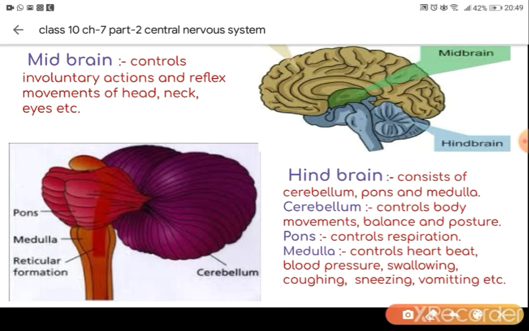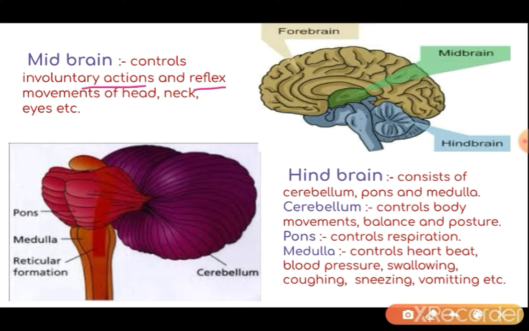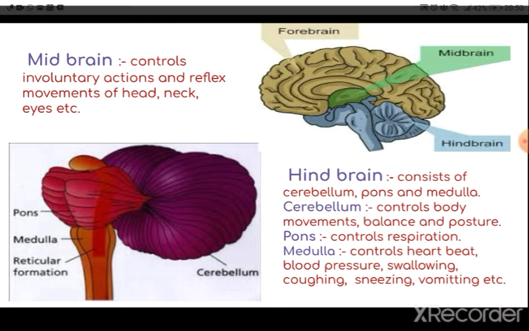Then midbrain controls involuntary actions and also the reflex movement of head, neck and eyes. This is the function of the midbrain. Hindbrain is composed of cerebellum, pons and medulla oblongata. This is the medulla oblongata, also known as brainstem. The cerebellum controls the body movement, it balances the body and it also maintains the posture. Pons, this is the part of pons. This pons is helpful in controlling respiration, and medulla controls the heartbeat, blood pressure, swallowing, coughing, sneezing and vomiting.